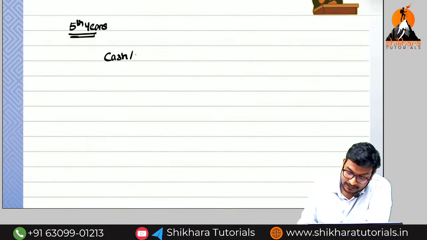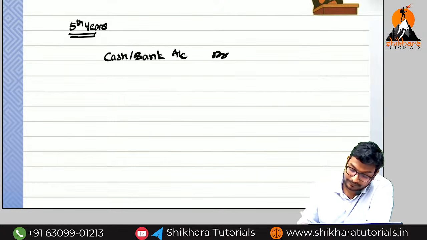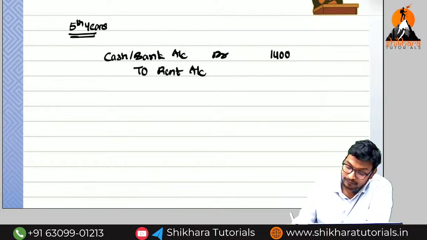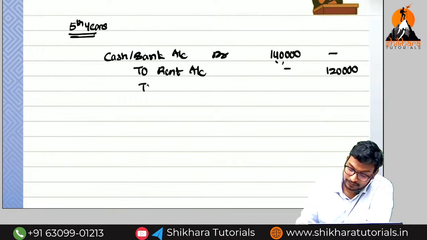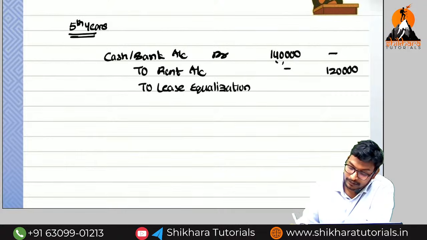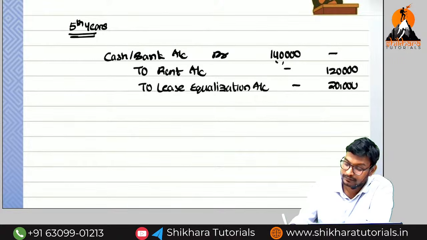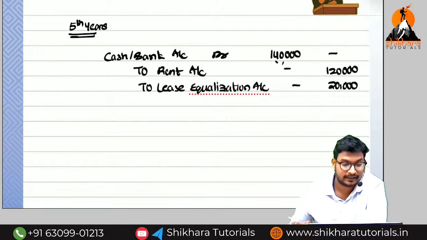So cash or bank account debit to rent account. How much have we received in total? 1,40,000. And rent, how much? 1,20,000, to lease equalization account, 20,000. Okay, guys. So these are the entries we need to pass.